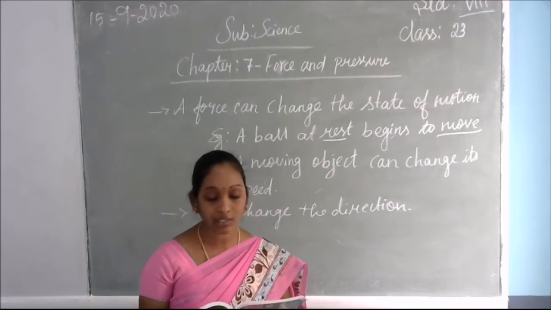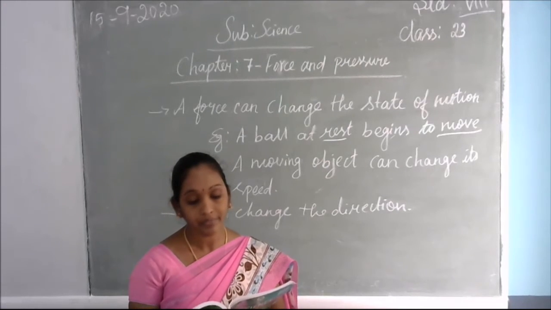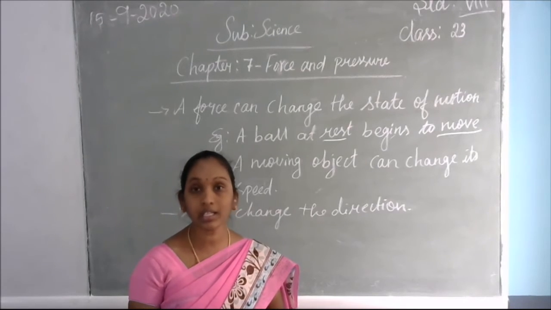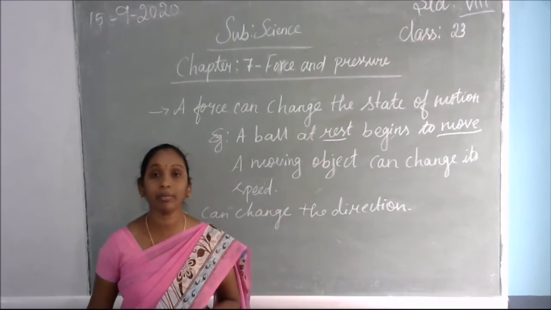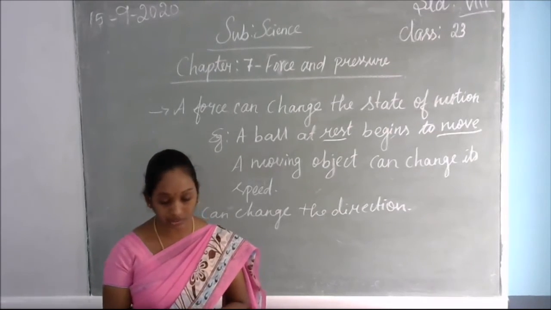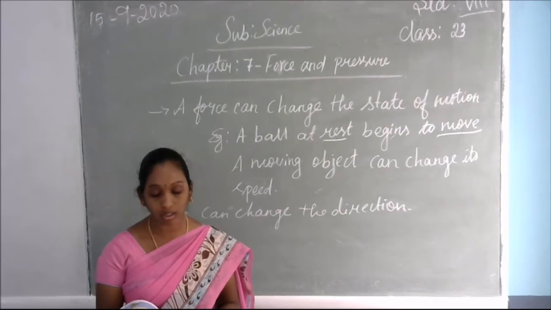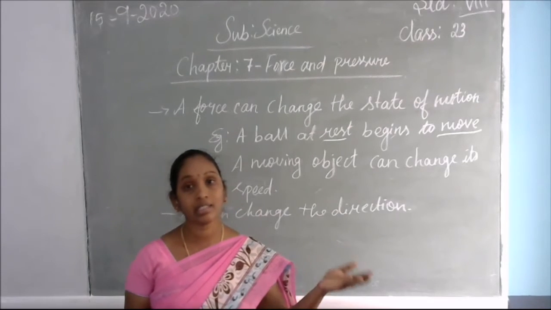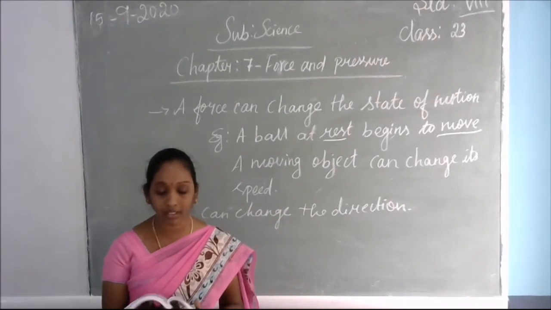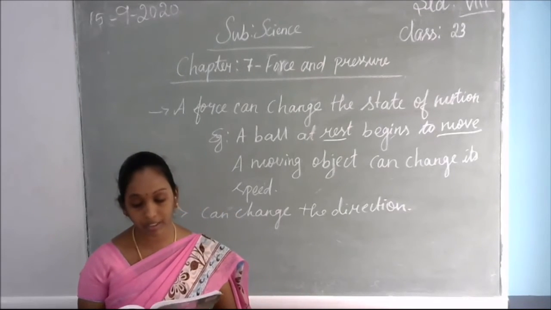In cricket, a batsman plays his or her shot by applying a force on the ball with the bat. Is there any change in the direction of the motion of the ball in these cases? Even in cricket, we can see the batsman hit the ball. It cannot stay in the particular direction; it will go in the opposite direction only. And then sometimes, unexpectedly, bowlers can catch the ball also. What will happen? It won't go for any six or four. It will become zero acceleration. That means the batsman will be out. So here, the force is able to stop the motion of the object. That means the movement of the object.